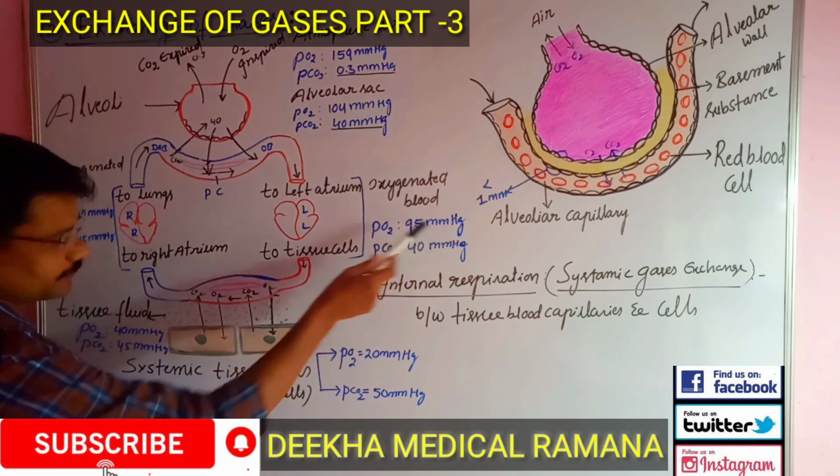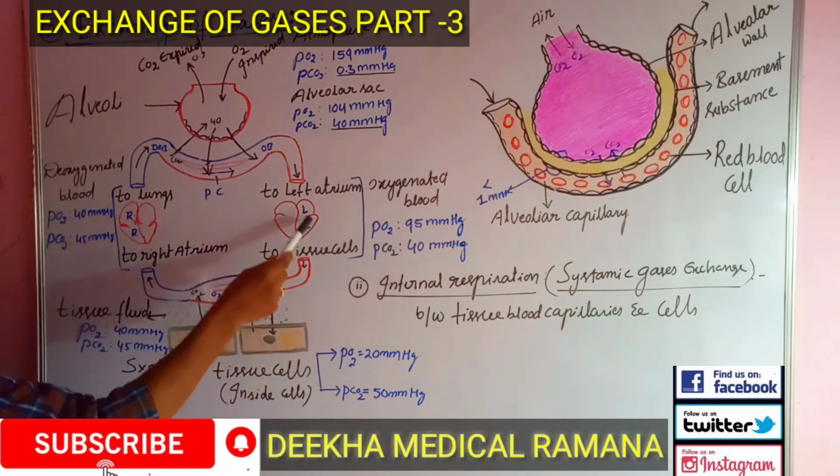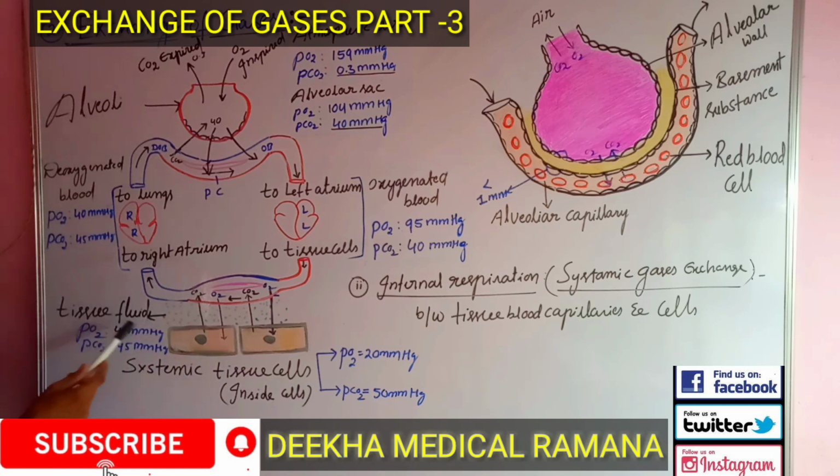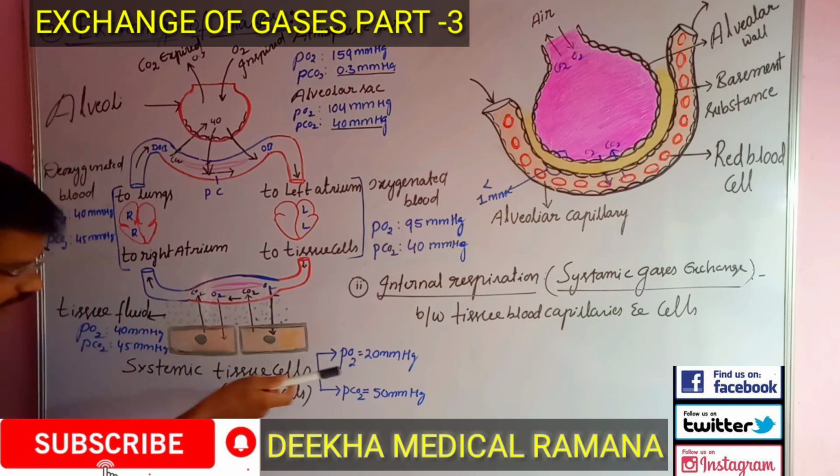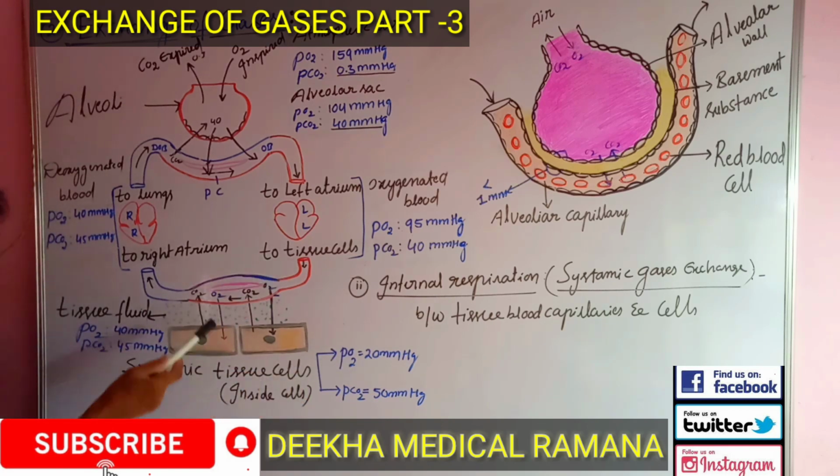See, the partial pressure of oxygen is 95 in the oxygenated blood. In the case of tissue fluid, it is about 40 mm of Hg. So oxygen moves from the blood capillaries to tissue fluid. Then in the cell, the partial pressure of oxygen is very much less than in the oxygenated blood, so it easily diffuses from the tissue fluid to cells, right? So like this, oxygen diffuses from the blood capillaries into the cells, right?